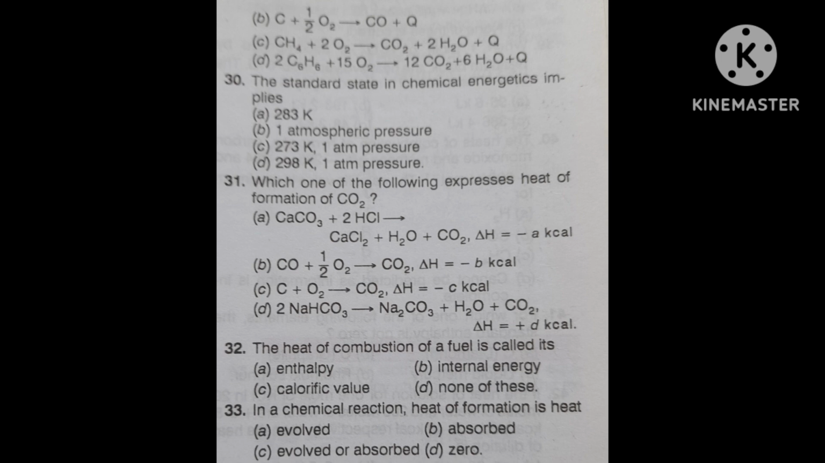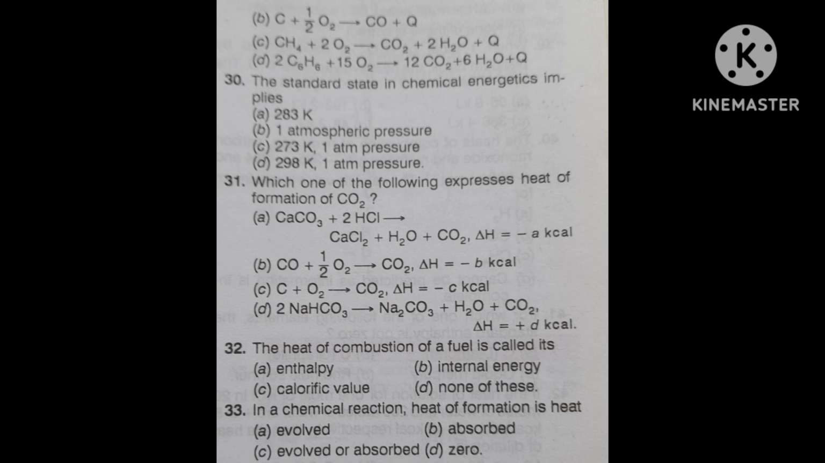This also you can answer within 20 seconds. It is full of concept. Just think. After that I will give the answer and explanation. Its correct answer is C plus O2, CO2, delta H is equal to minus c kilocalorie. Option C is correct. Why? Now I am giving the explanation.